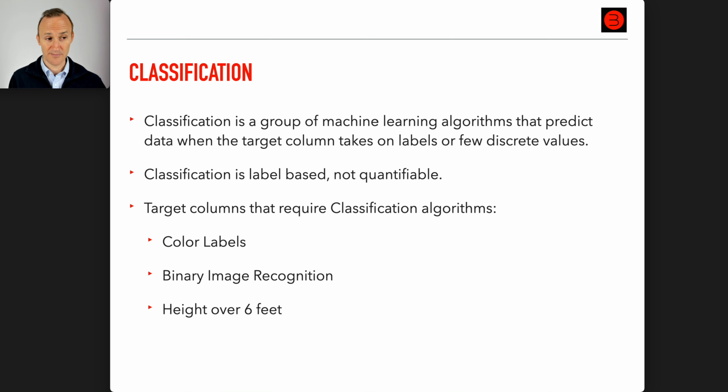Height over 6 feet. Now, this is very subtle. Previously, you saw height in general is a regression column. That would be like you have a range of different heights. Okay, but in this case, height over 6 feet is actually a yes or no question. And so you can usually tell this by looking at the target column. If you have a bunch of yes or no's or zeros or ones, that's classification. Unlike a bunch of numbers, 5.78, 5.234, right? That would be regression. User click on ad. Again, that's usually a yes or no.